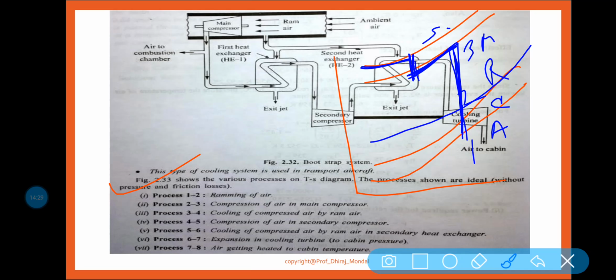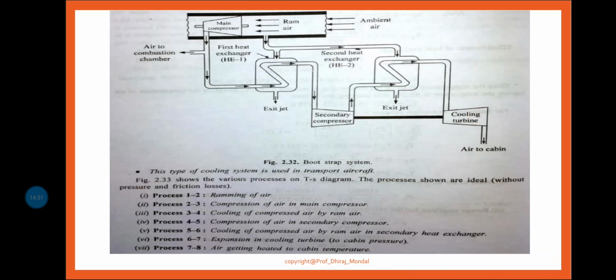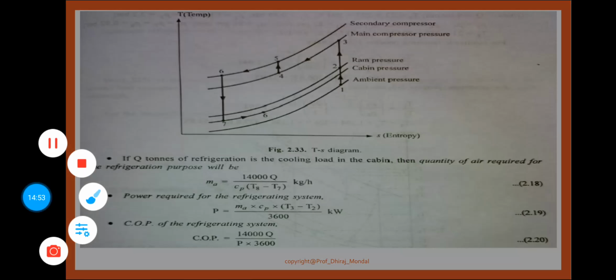Now 6 to 7 is your expansion in the cooling turbine. Okay, so expansion in the cooling turbine to cabin pressure. Up to cabin pressure it is expanding. Next, this is your 6, this is your 7. 7 to 8 is your air getting heated to cabin temperature. Okay. So this is what is written here.